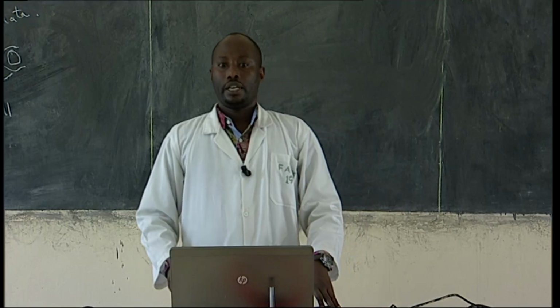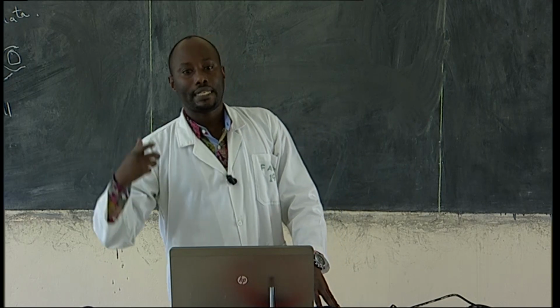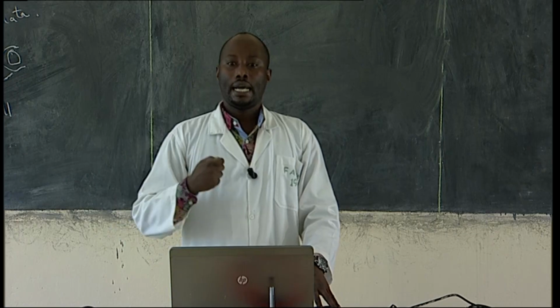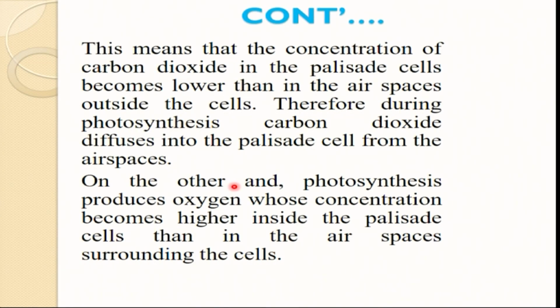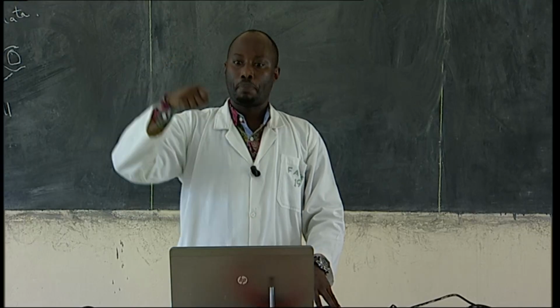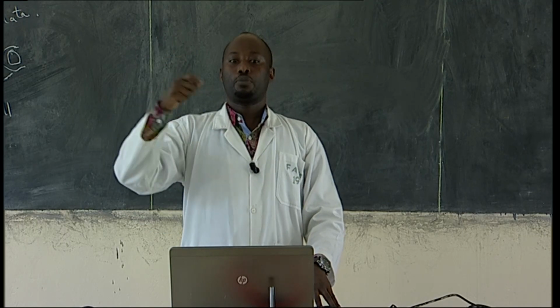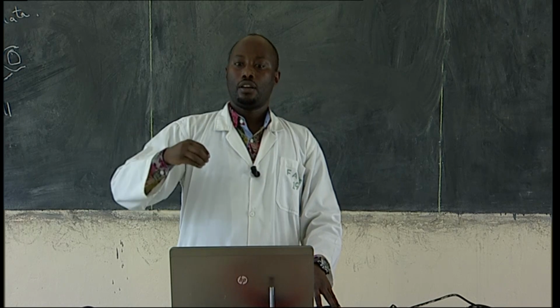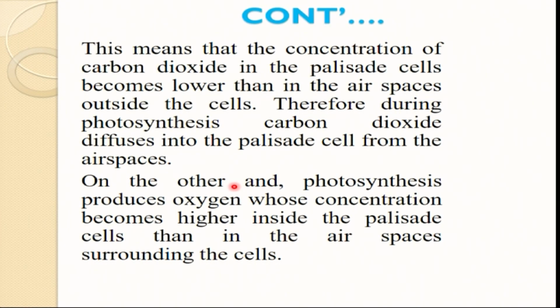This means that the concentration of carbon dioxide in the palisade cells becomes lower than in the airspace outside the cell. Therefore, during photosynthesis, carbon dioxide diffuses into the palisade cell from the airspace. On the other hand, photosynthesis produces oxygen, whose concentration becomes high.